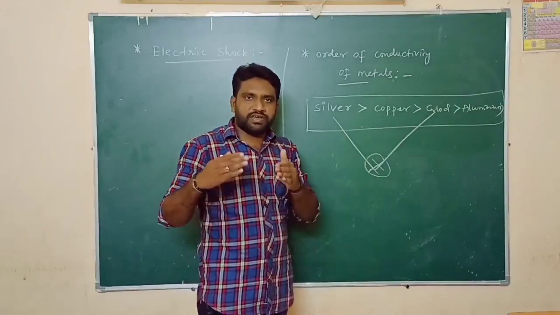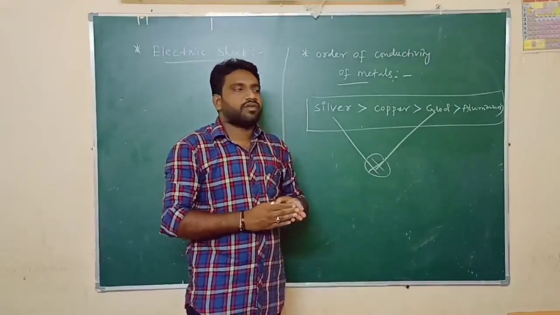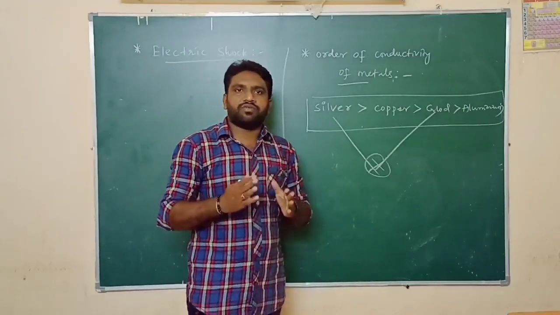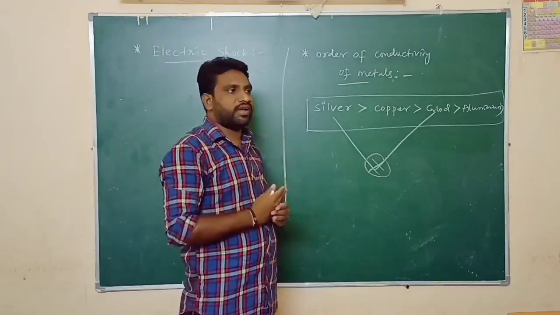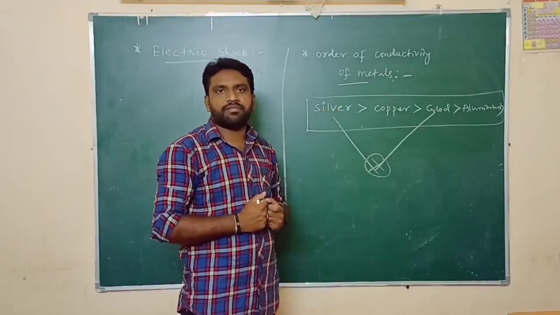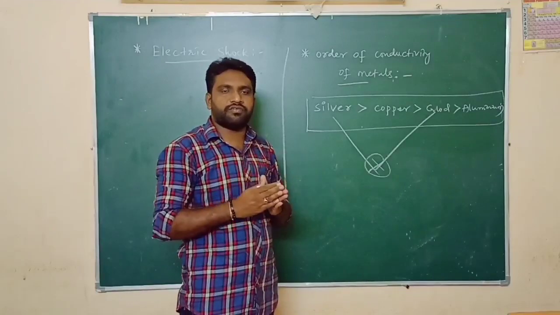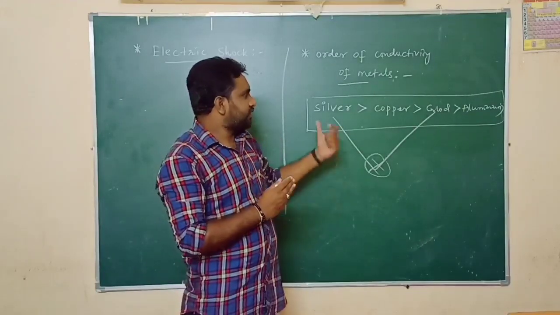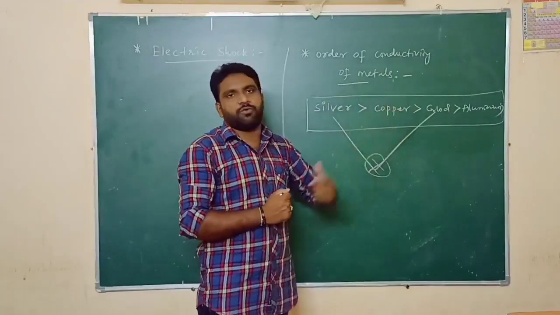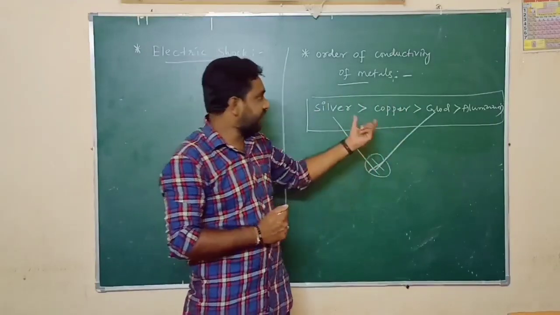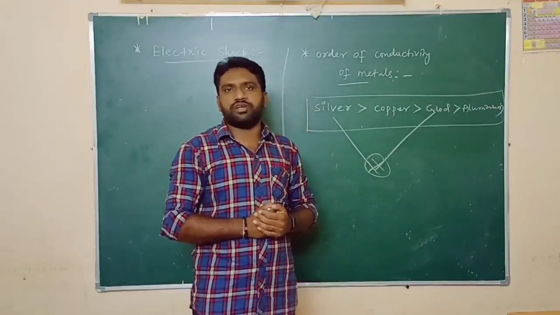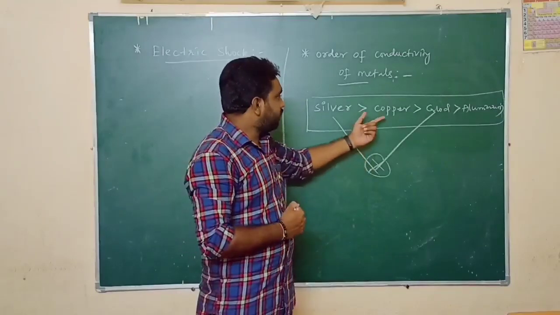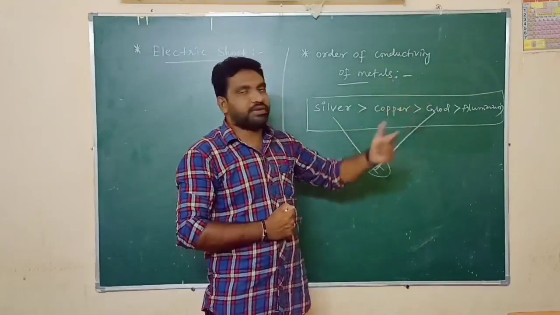That means if we use silver for the transmission of current from one place to another, when a large amount of current passes through the wire, it will get heated up, and due to the heat, it will melt, the wire will cut down, and the power supply will cut down. The same thing will take place in the case of gold also. This is the most important question actually. Why are we unable to use silver for the transmission of current? Why do we prefer only copper and aluminum?